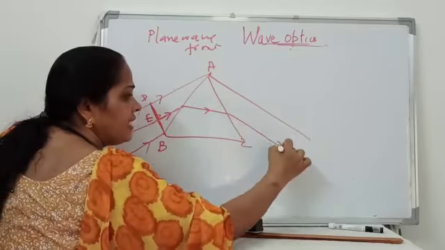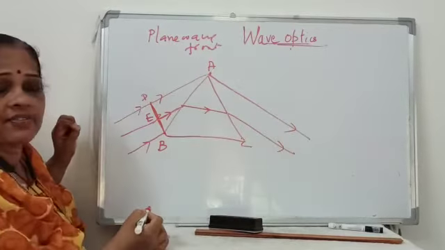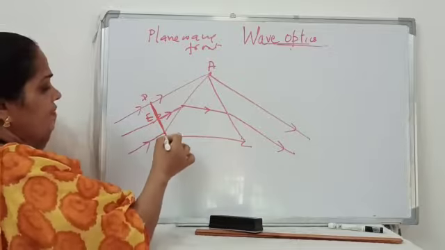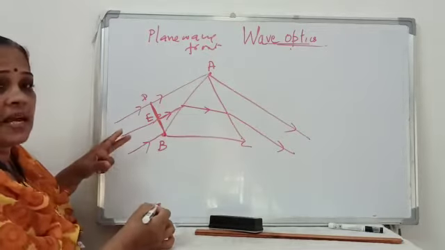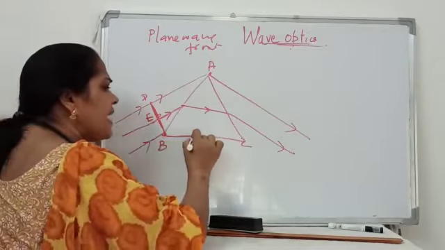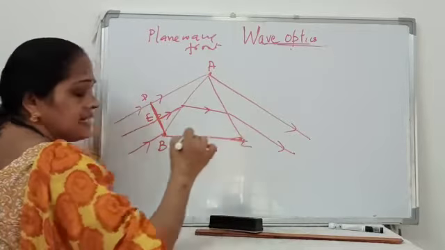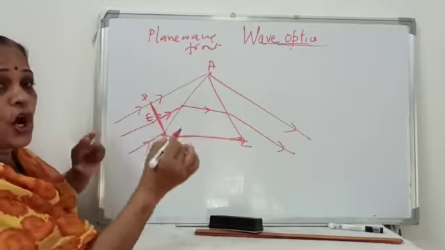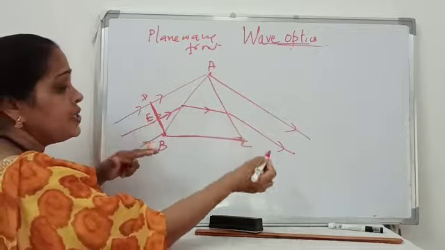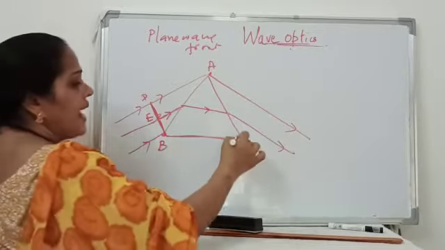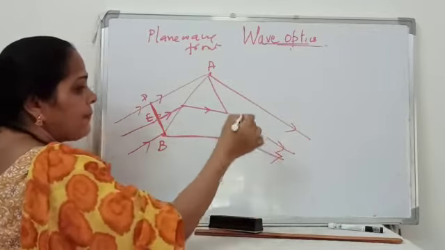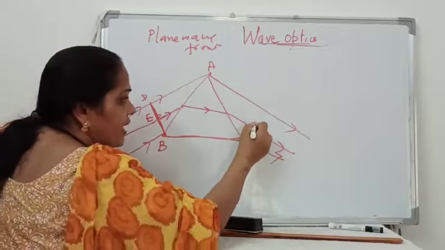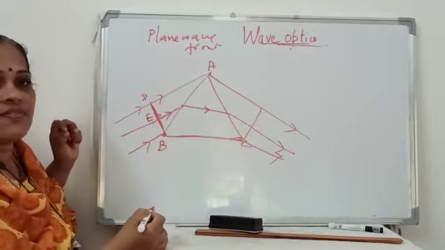It can travel a certain distance only after coming out of the prism. If you consider the point B, it travels entirely through the glass itself. So in order to compensate for the time, it has no time to come through the air. So what will be the shape of the wavefront? The wavefront has to be a plane wavefront once again.